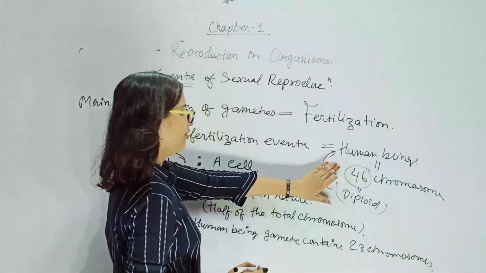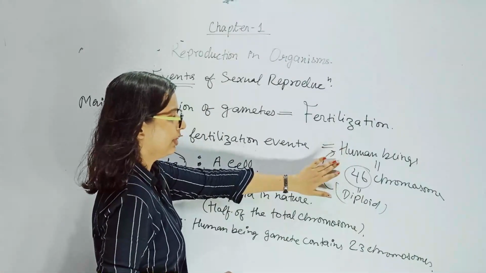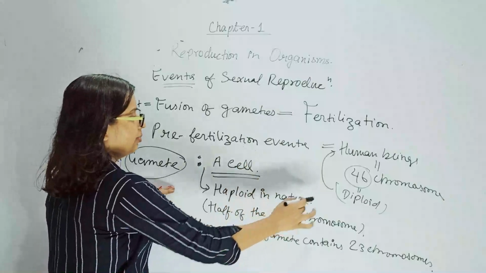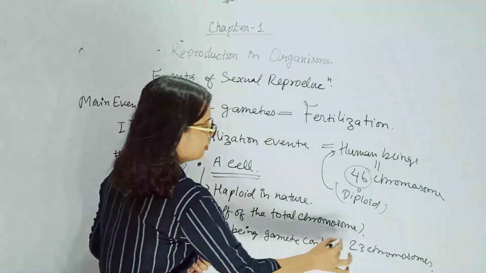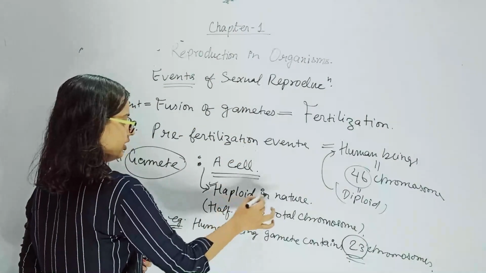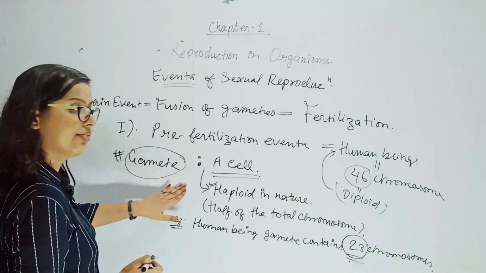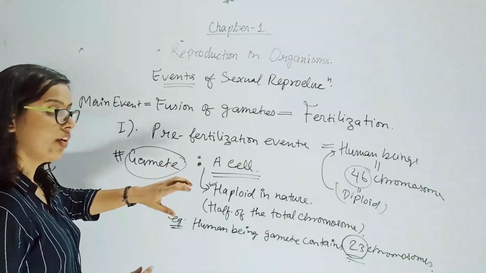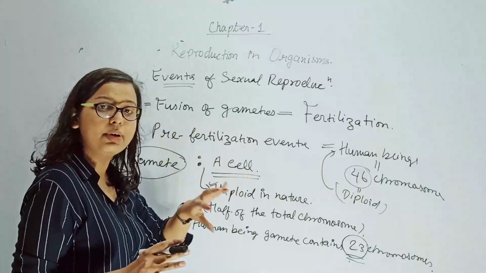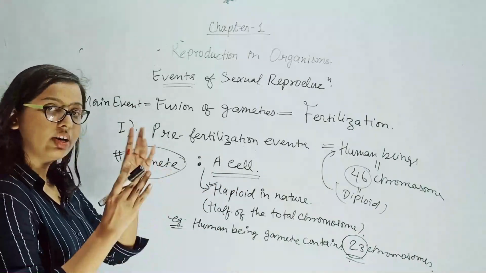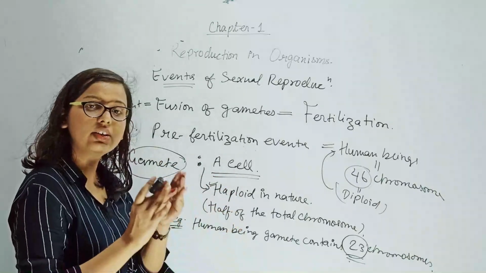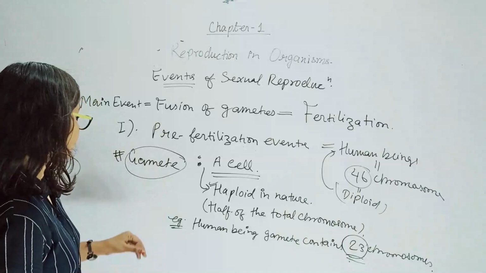When we have to form the gamete from this particular human being, we have to reduce the 46 chromosomes into half. Means 46 divided by 2, which is 23. So this 23 is the haploid number. Haploid in nature means they have half the total number of chromosomes. The gametes of a particular organism will be having half the number of total chromosomes occurring in that particular organism. Gamete of one organism will be having half the number of total chromosomes which the nature has given to that particular organism. So this is the gamete.